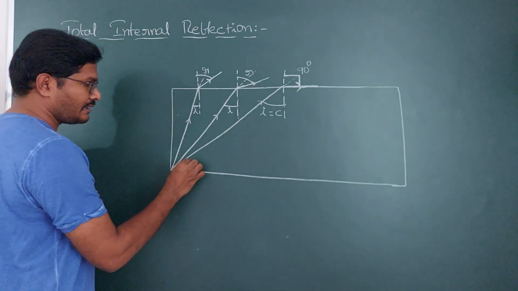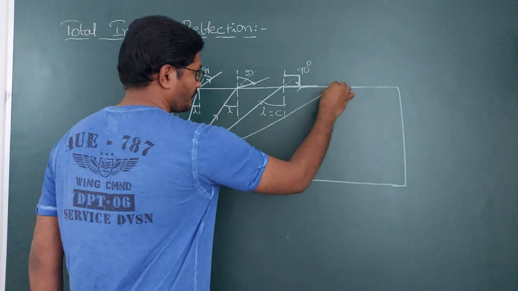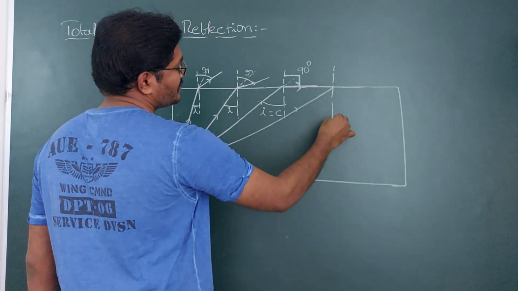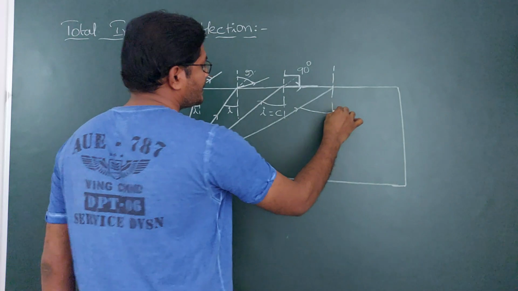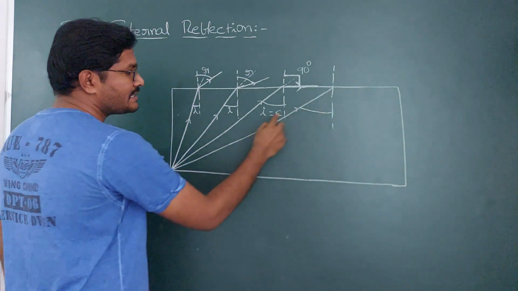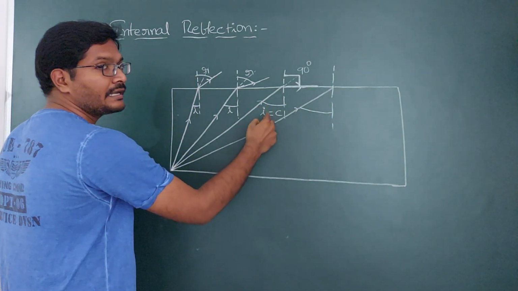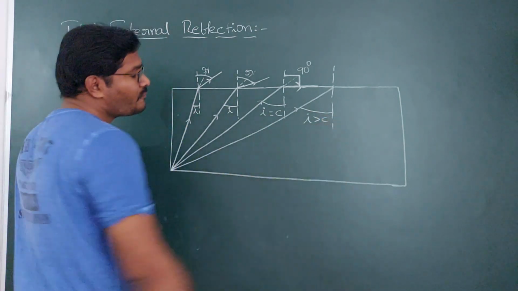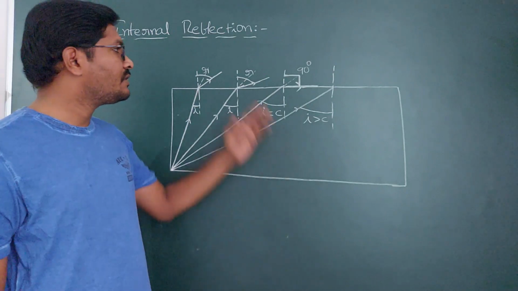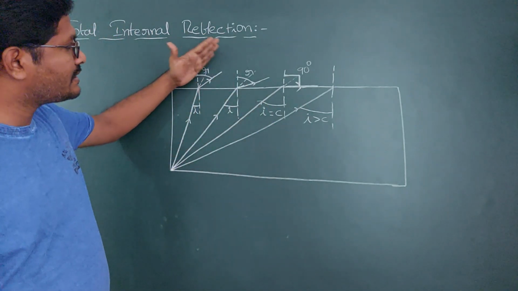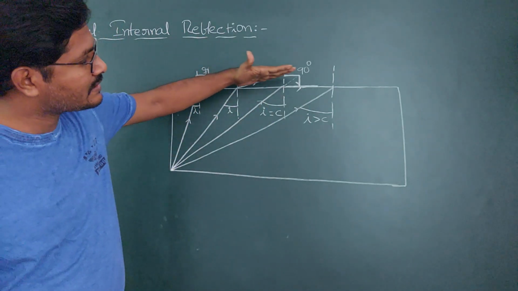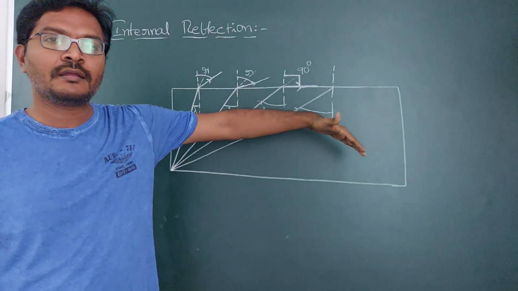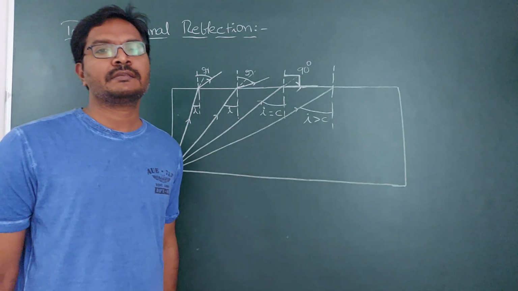If I further increase the angle of incidence, that means I have to further rotate the source. Now this is the angle of incidence. I can see this angle of incidence is greater than this angle, which is called the critical angle. Now this angle of incidence is greater than the critical angle. Then what happens? If you see, it is bending like this. First it bends, then it bends like this, then grazes, and next it is going to internally reflect, which is done by the refracting surface.